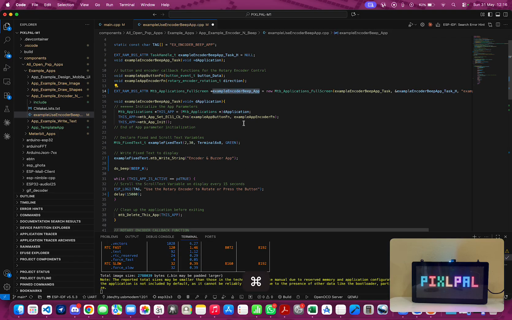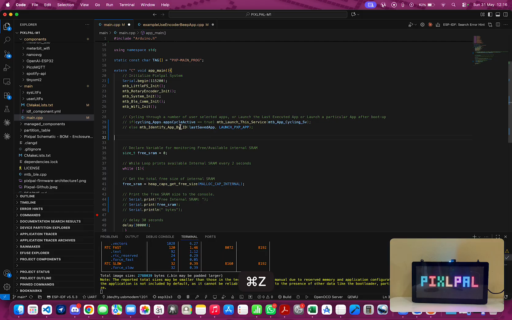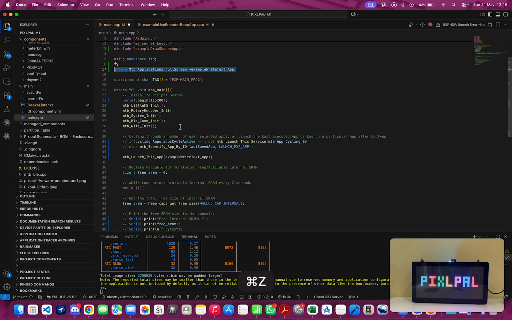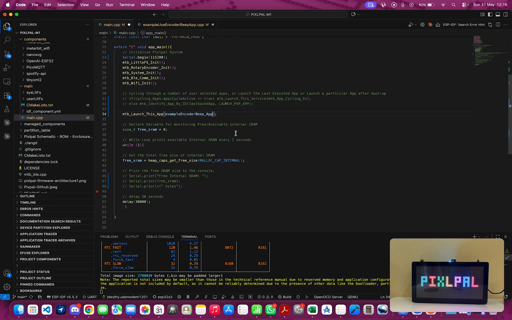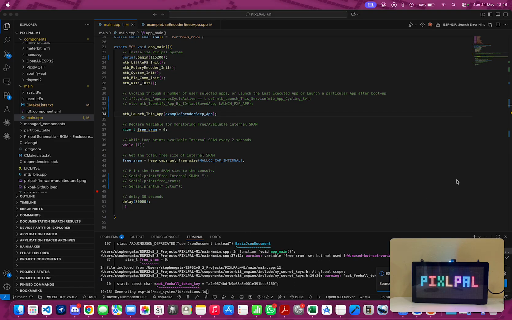In order to execute from the main, I would copy this app, and then this. So we can execute it from the main function upon starting the Pixlpal. So I think we are good. I'll go ahead and compile and flash. We can then monitor after successfully flashing the device.